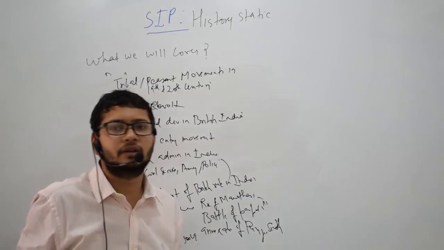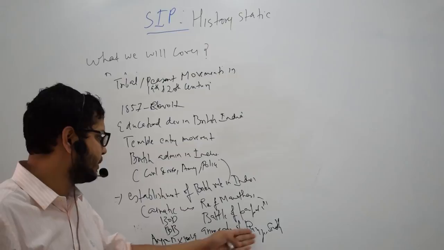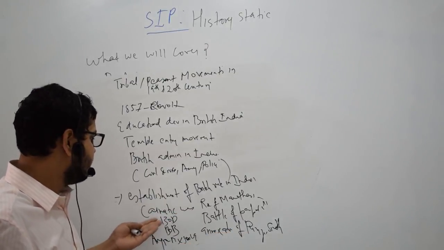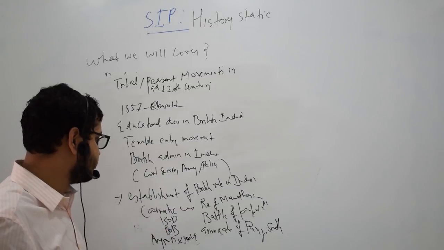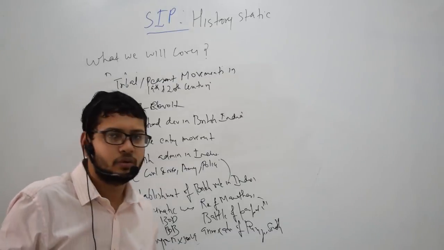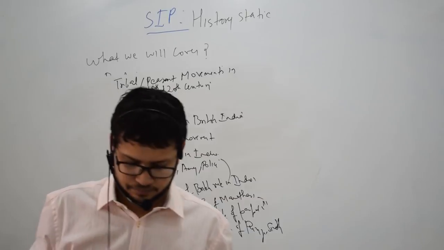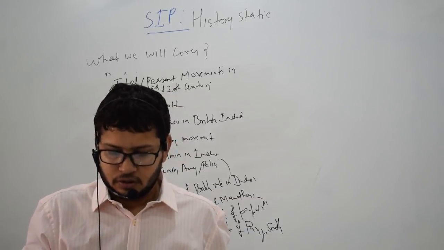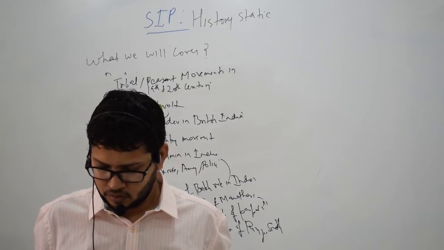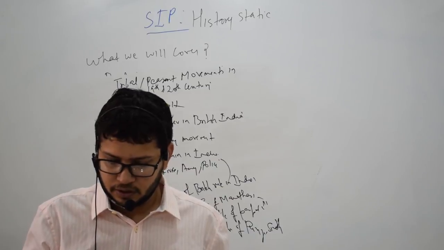You can just briefly read it. You can avoid annexation of Punjab and Sindh. You can avoid the Marathas. You can read about Battle of Plassey, Battle of Buxar. You can briefly read Carnatic Wars also, right? Rest you can ignore for your prelims exam. So we'll start with the first chapter, which is establishment of British rule in India.